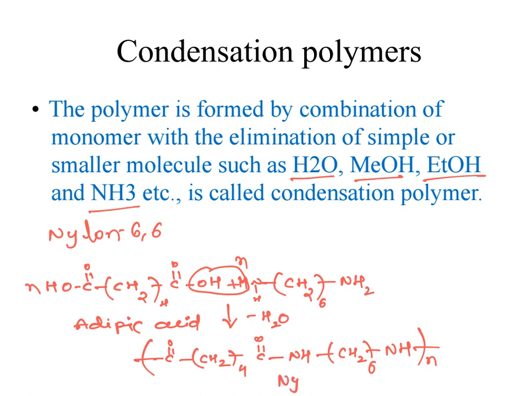So this is formed from two starting materials, adipic acid and hexamethylene diamine, and condensation gives nylon 66, and these polymers we call condensation polymers.